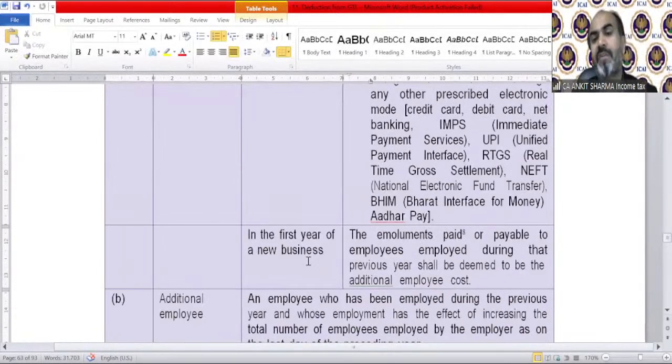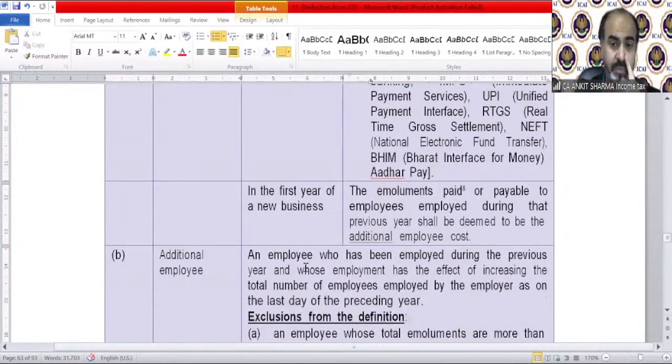In the first year of a new business, the emoluments paid or payable to employees employed during the previous year shall be deemed to be the additional employee cost. That is not that simple. It's not that simple that whatever employees you are appointing, those additional wages are going to be allowed as deduction. No, there are certain more conditions also. We need to discuss those important conditions more.